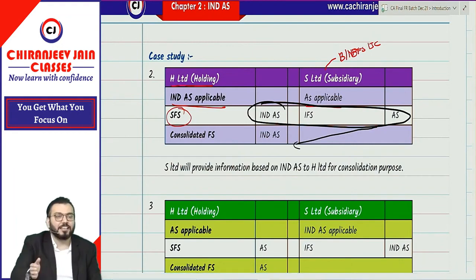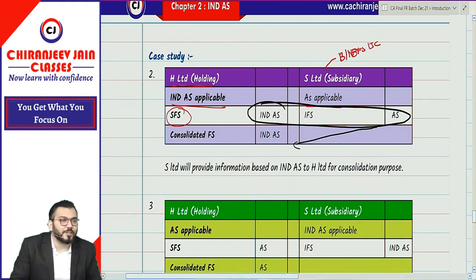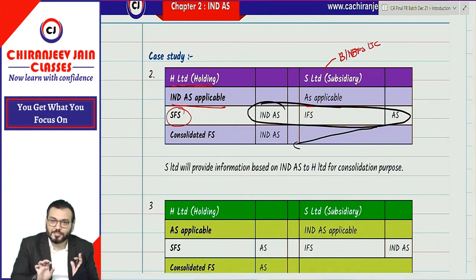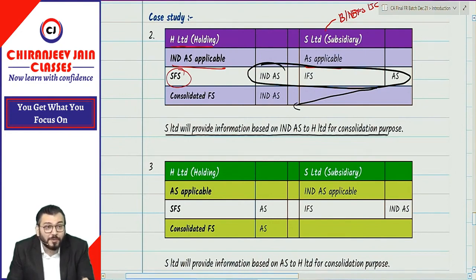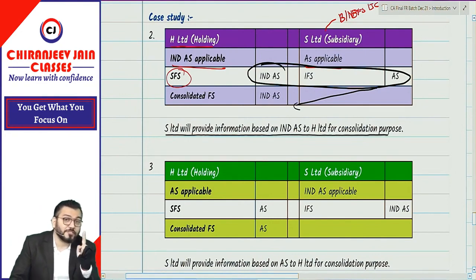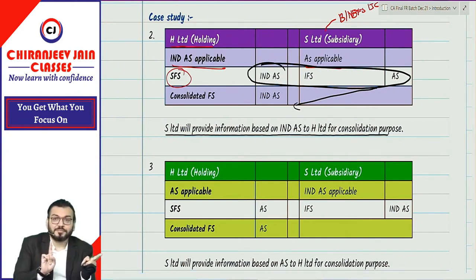Ind AS. So practically all these companies are voluntarily adopting Ind AS for information. So S Limited will provide information based on Ind AS to H Limited for only which purpose? Consolidation purpose, not for reporting purpose. These are two different terms I am using.